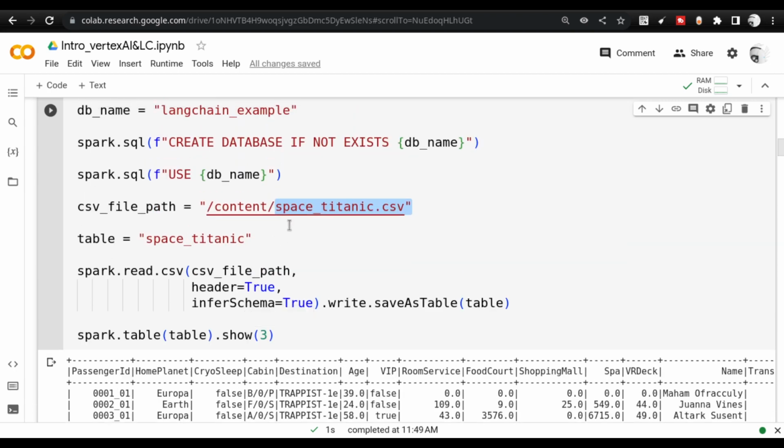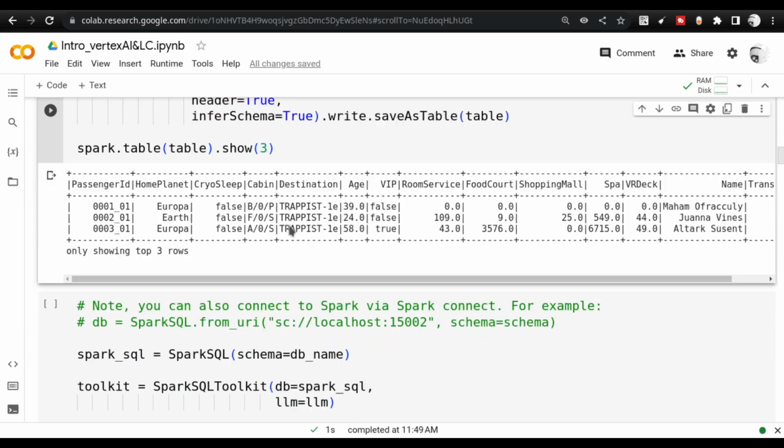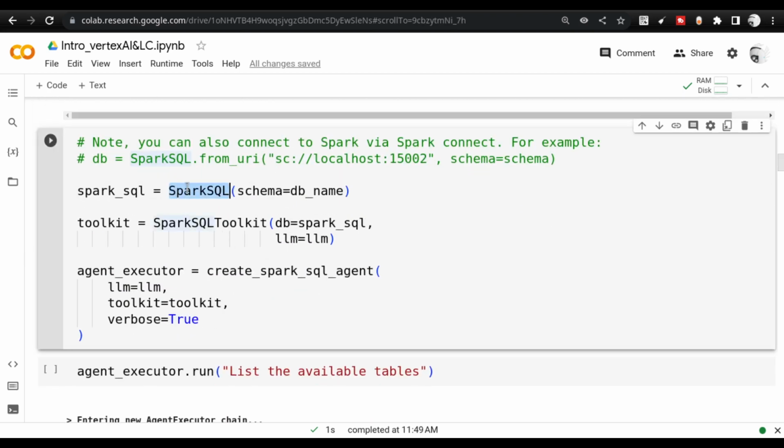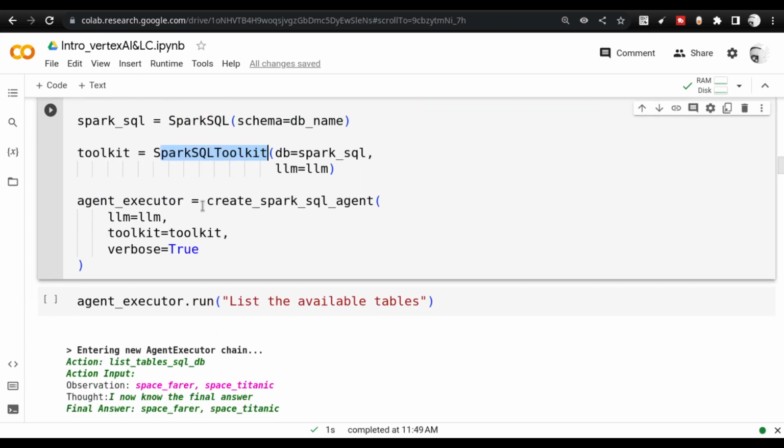Until this point, we are just writing the code. Now what is going to happen next is we are going to create the Spark SQL. This is a primitive from LangChain, and we are going to create this instance and hand it over to the large language model, the VertexAI large language model, using this primitive, the Spark SQL toolkit. Once I do this, I can create this Spark SQL agent. This agent will have another large language model.